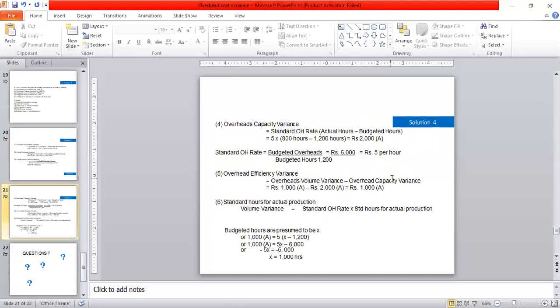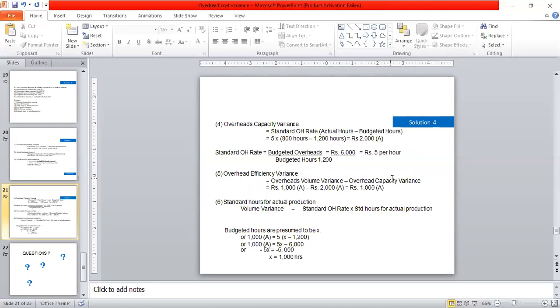Overhead capacity variance is equal to standard overhead rate into actual hours minus budgeted hours. That is the standard overhead rate is 5, actual hours is 800 hours minus budgeted hours is 1200 hours, equal to 2000 adverse.